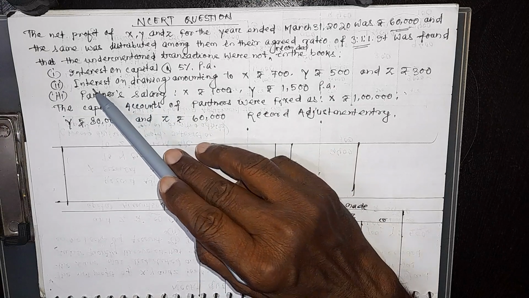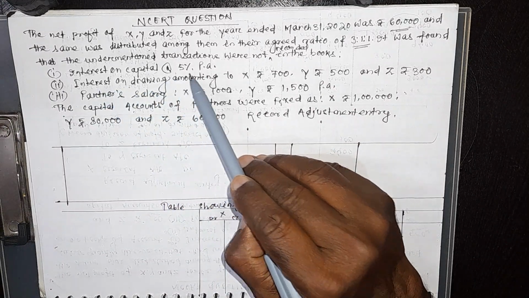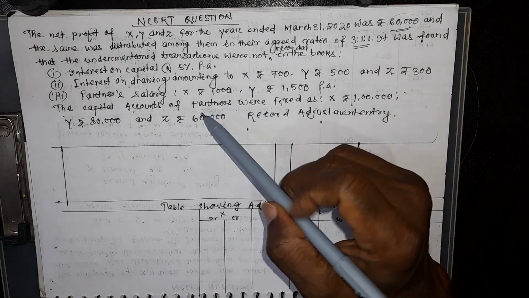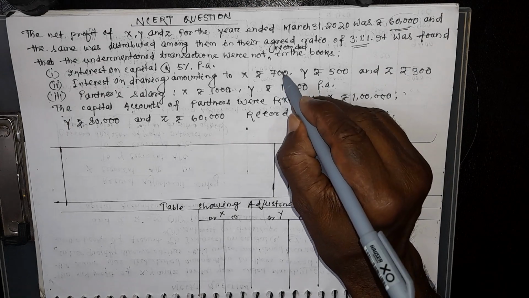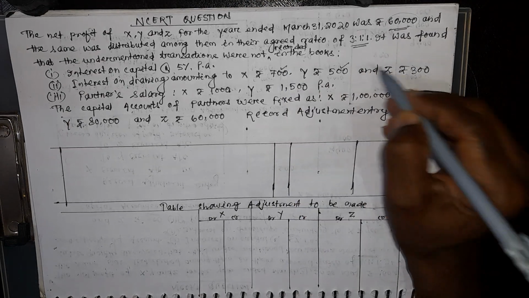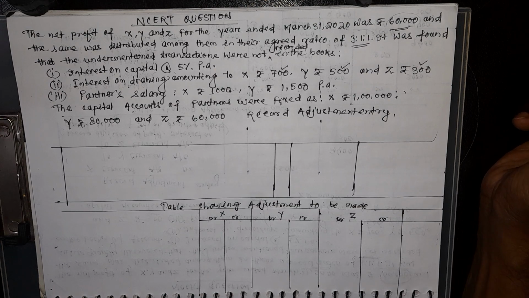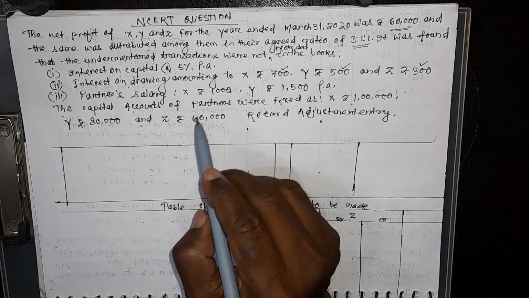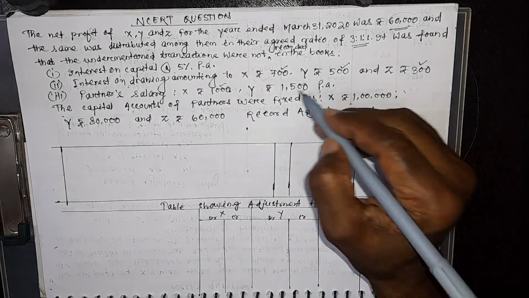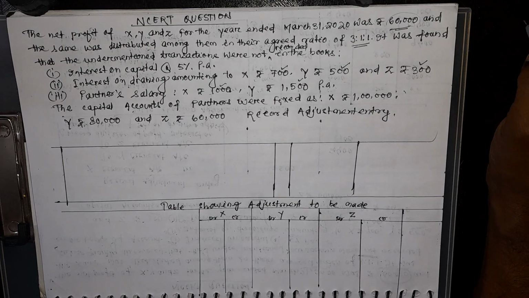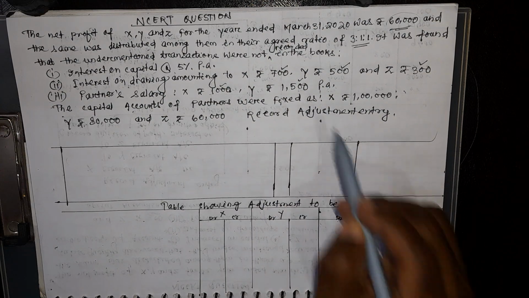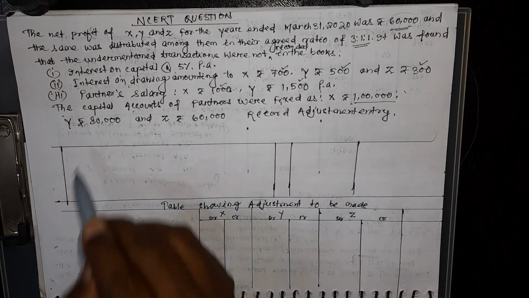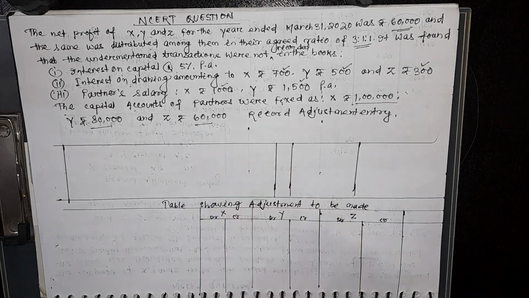So what are the conditions? First, interest on capital at the rate of 5% per annum is not provided to the partners. Second, interest on drawing amounting to 700 from X, 500 from Y and 300 from Z is not charged. Partner salary: X will get a salary of 1,000 and Y will get 1,500, which is not provided. The capital accounts of partners were fixed: X capital was 1 lakh, Y 80,000 and Z 60,000.